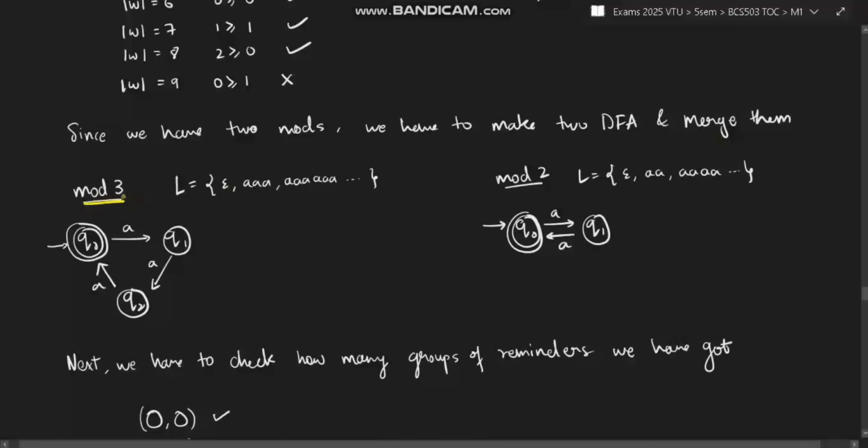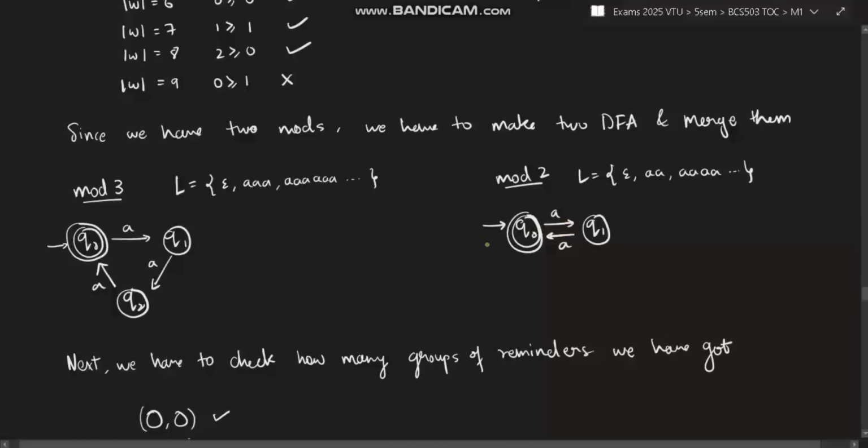So how will you make the DFA? For mod 3, what will be the DFA? Mod 3 means when the length is divisible by 3, either 0 letters, 3 letters, 6 letters, 9 letters, it will be divisible, and this language will be accepted. So mod 3 will be like this: q naught will be here, which is the final state, and after that 3 states will be there, again and again repetitively. Okay, that is mod 3. Mod 2 will be just a and another a, even, another even, like that. And null will also be accepted.